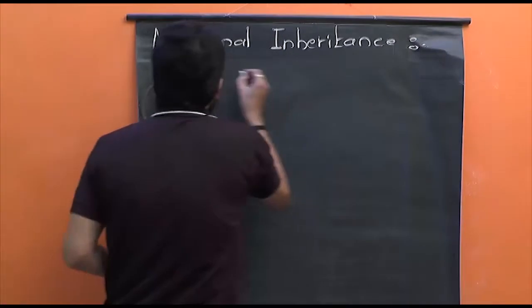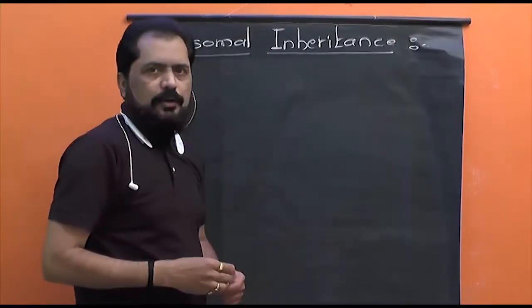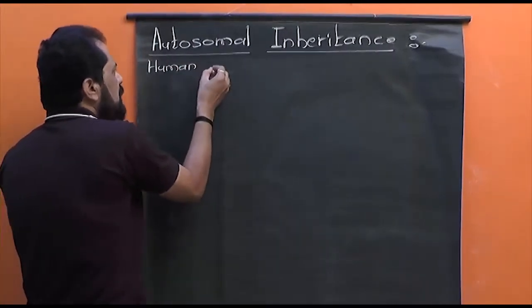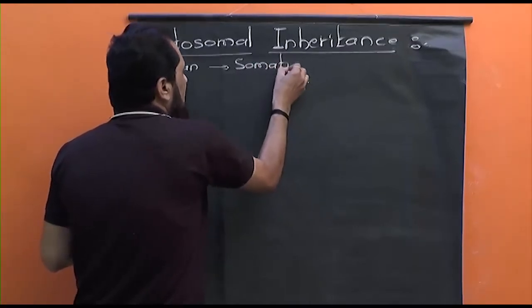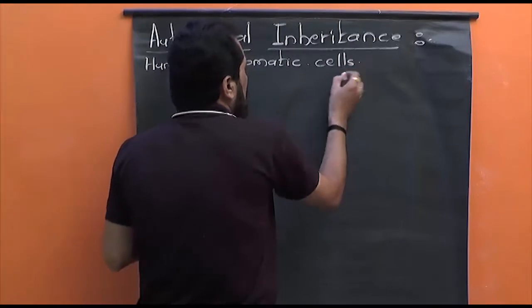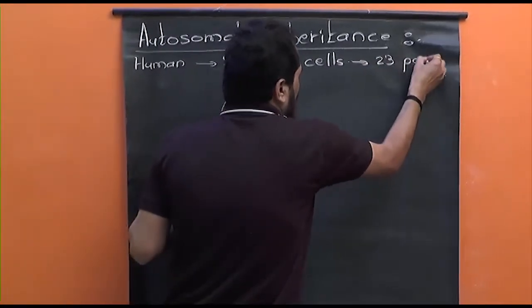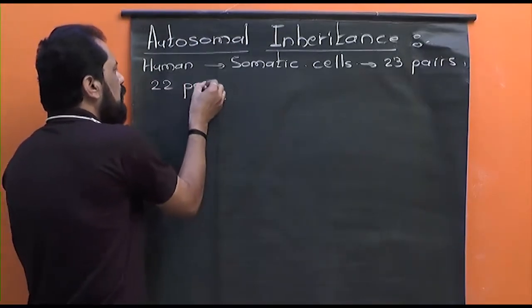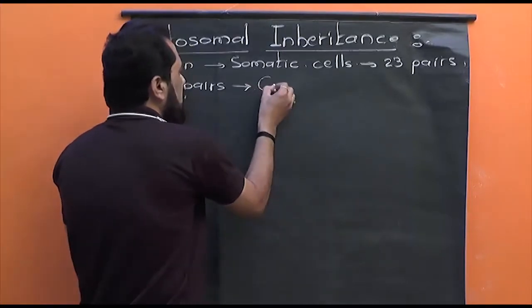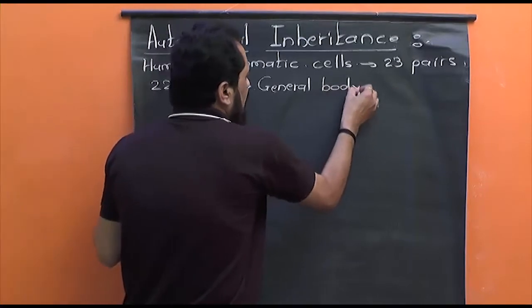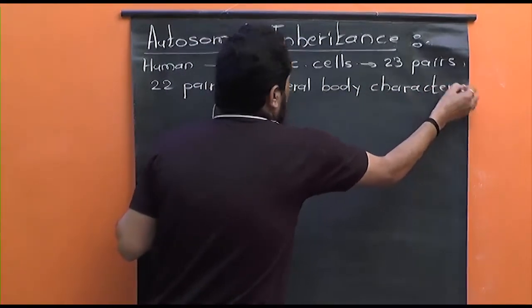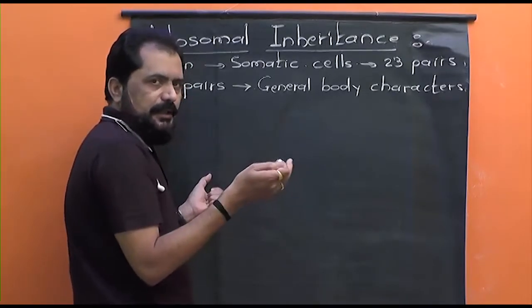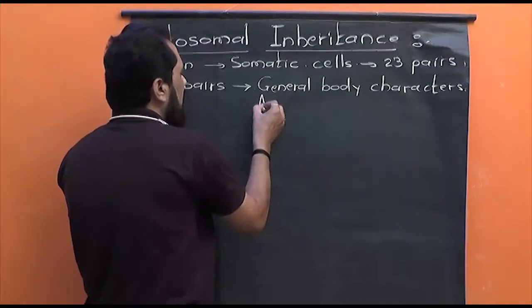Now all of you know the meaning of autosome. Earlier I have already told you, in human beings each and every somatic cell, that is general body cell, the diploid general body cell shows presence of 23 pairs of chromosomes, and out of these 23 pairs, 22 pairs of chromosomes are responsible to control general body characters, that is somatic characters except sex, and therefore these 22 pairs are called as autosomes.